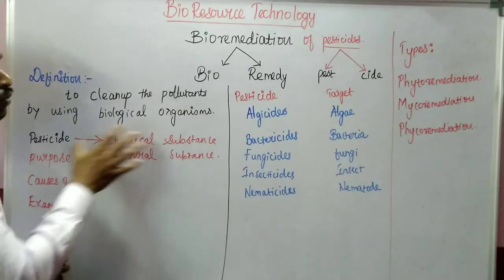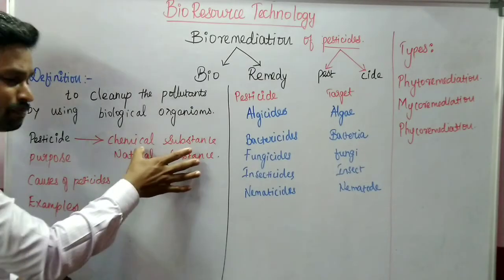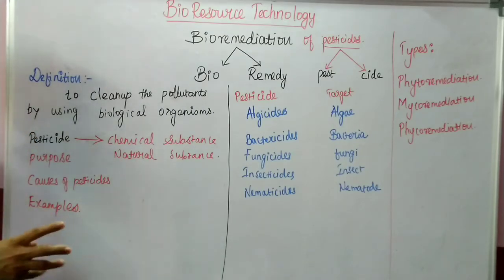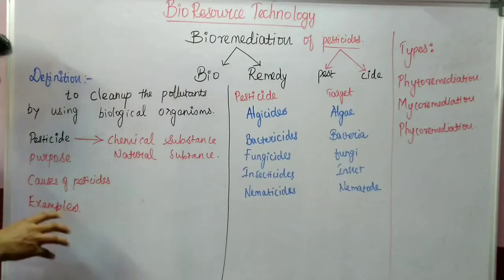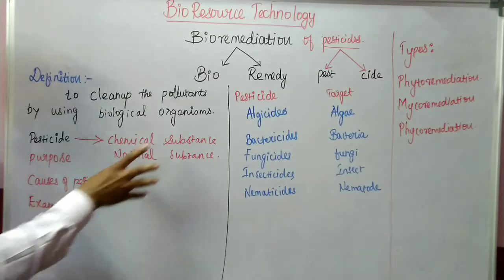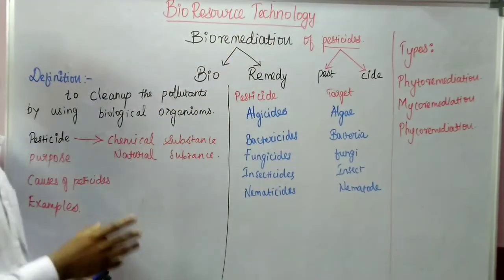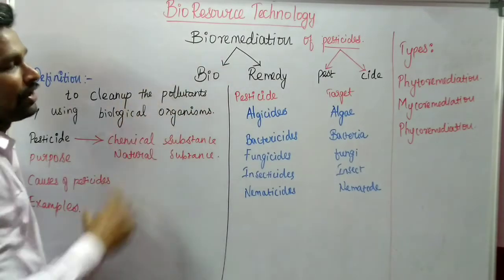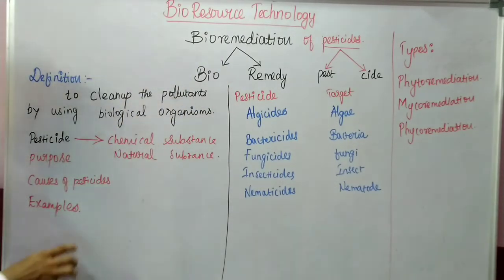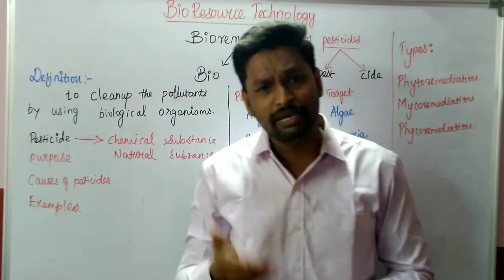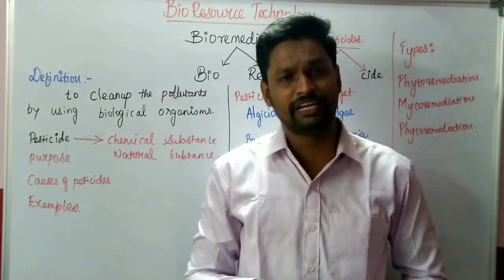With over and over usage of these chemical substances, our biological metabolism is affected and it will also create some diseases. For that purpose we need to treat such pesticides in our agriculture land or in our environment. So we are using this bioremediation technology, right? What is the purpose of using pesticide? The main purpose of using pesticide is to kill the pest present in the agriculture area, right?